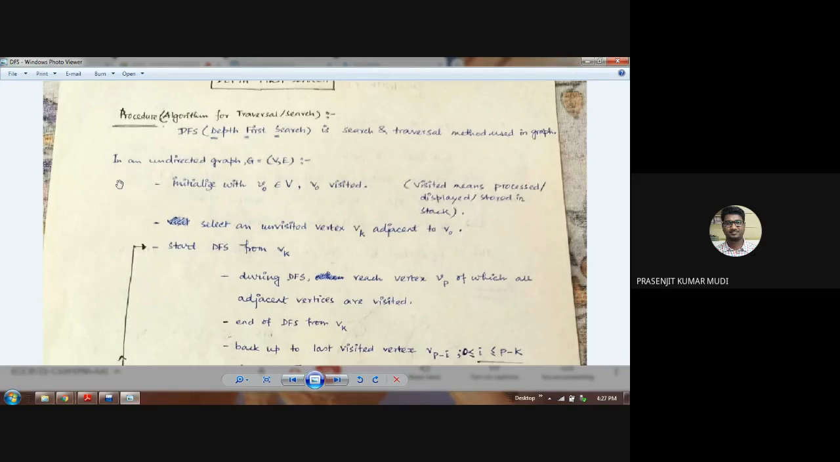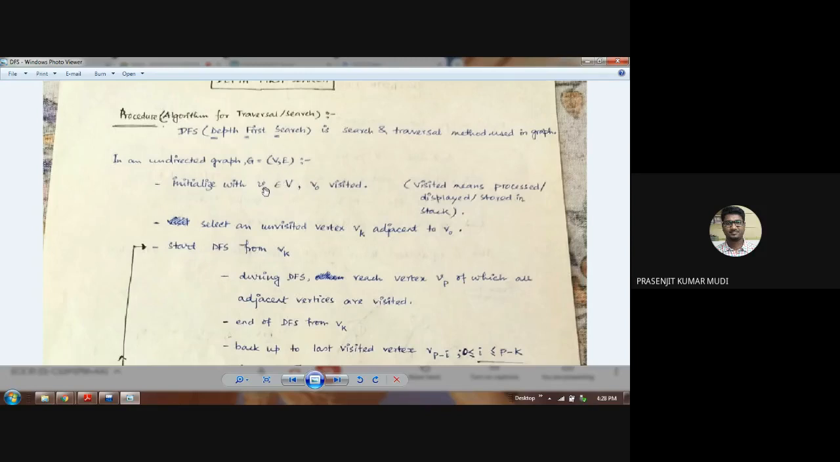So let's consider the simplest case, that is an undirected graph. G is equal to (V, E). In this way we denote G, right? Capital V is the set of vertices, E is the set of edges. So we want to start with a vertex, let's say V0. That V0 belongs to the vertex set V. Capital V is the set of all vertices in the graph G. So one of them is V0, and we want to start with this.